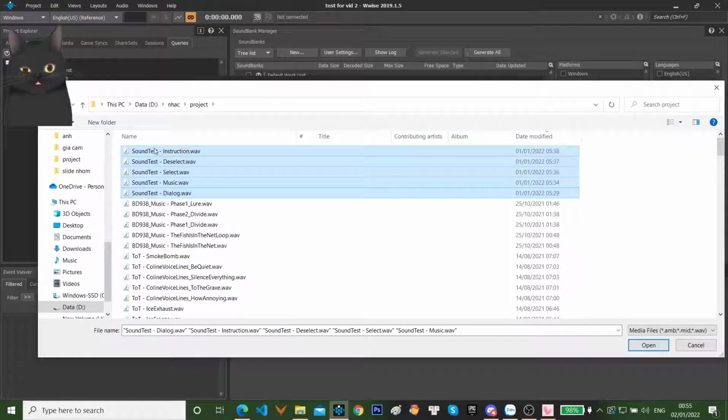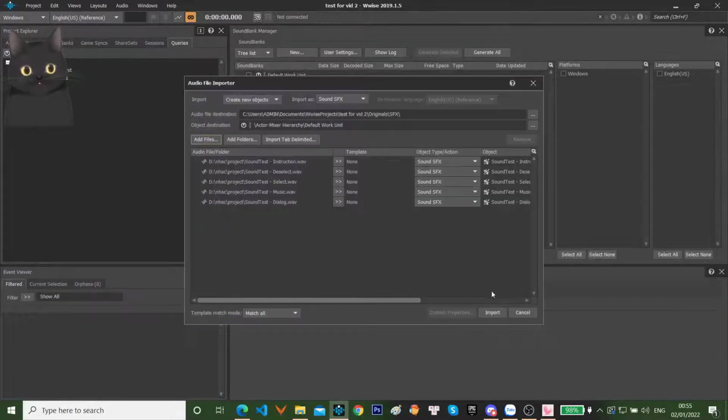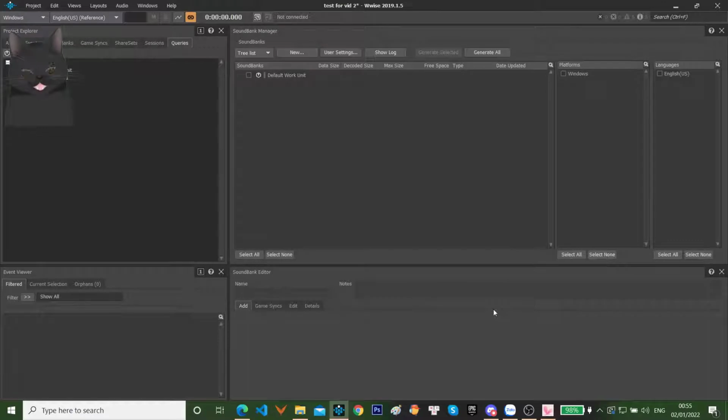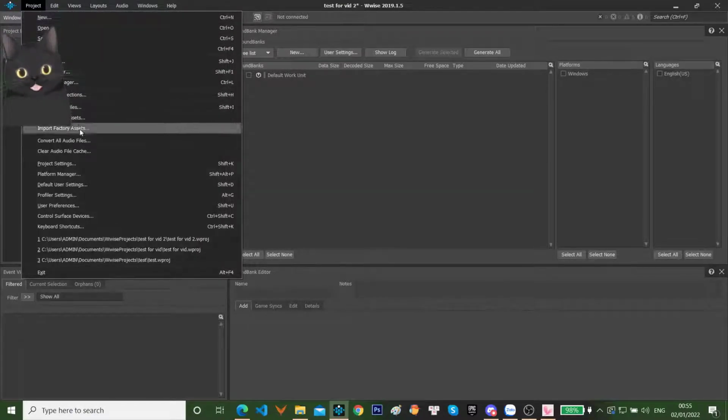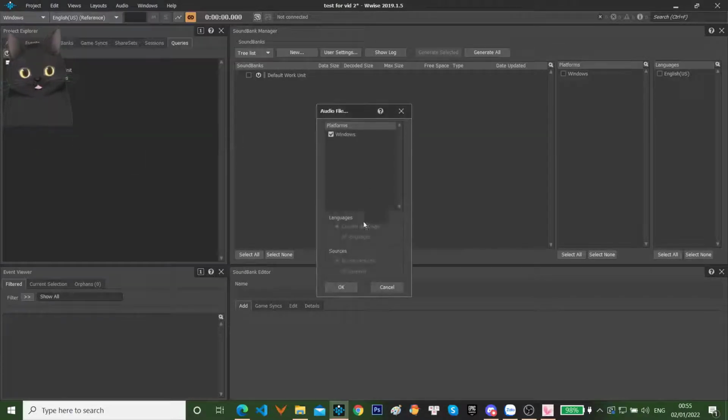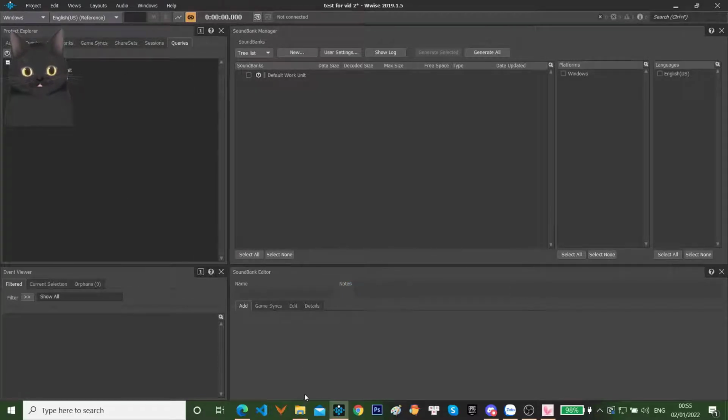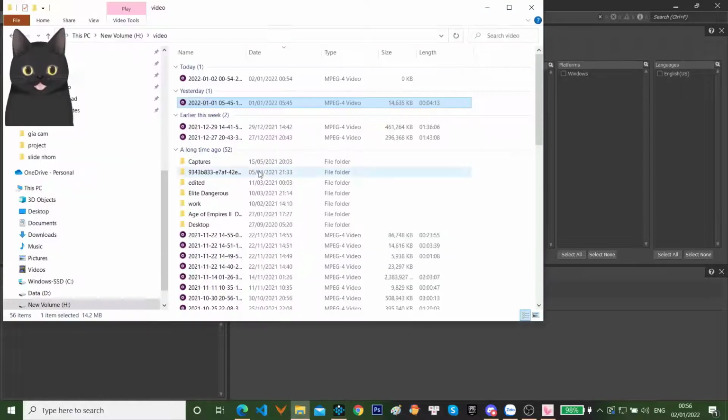In that case, it's my 5 specific files, and click import. After that, you can go to project again, convert all audio files, and you can select OK, and all of your converted audio WEM files will be in this folder.